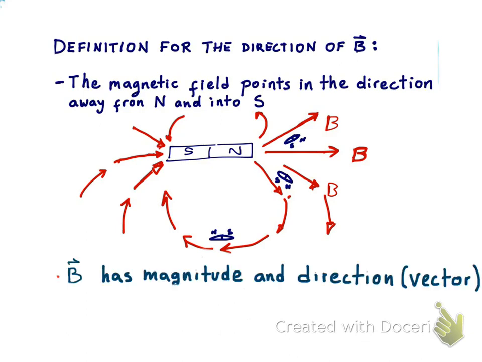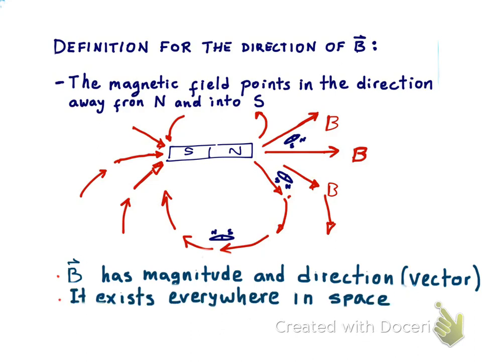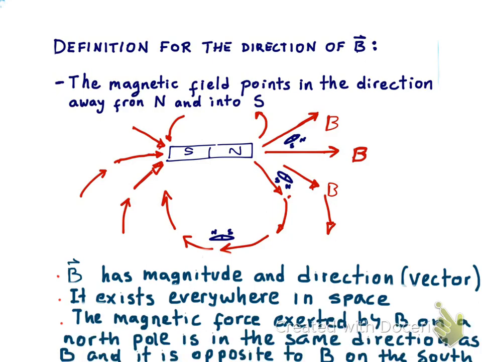So the magnetic field vector, we can define it as a vector. It has a magnitude and a direction. We can say that it exists everywhere in space because everywhere in space we can bring a compass and measure what's the magnetic field at that location.